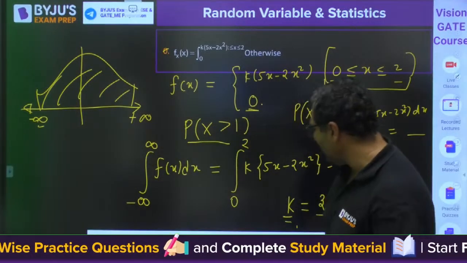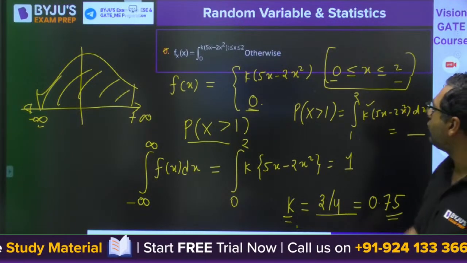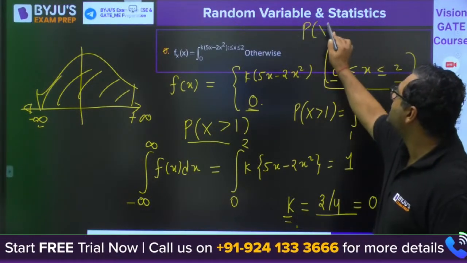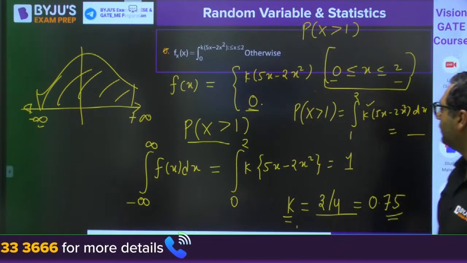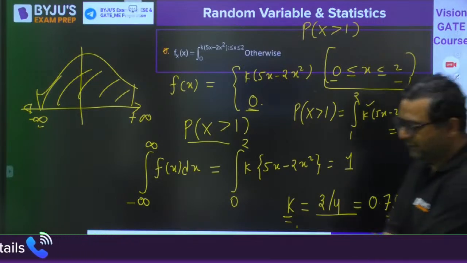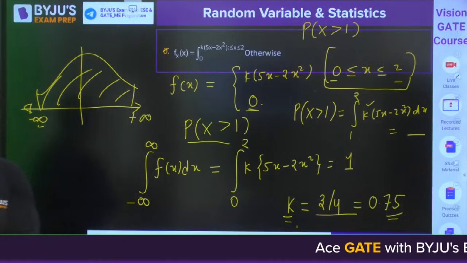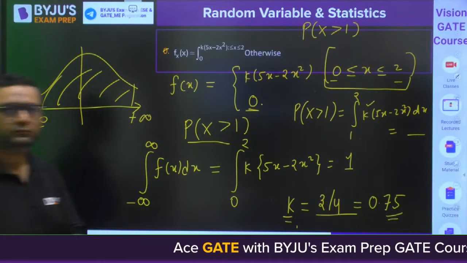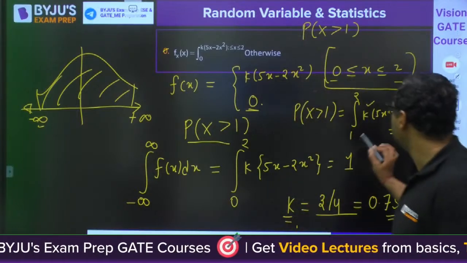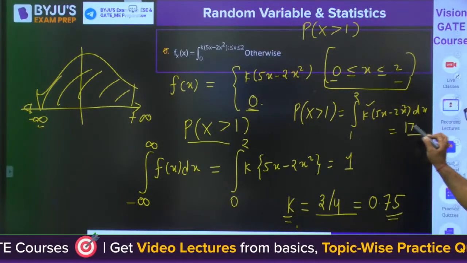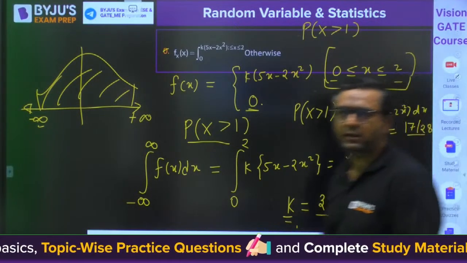Okay, after getting this value, if you put the value here, what is the answer for the probability of x more than 1? Tell me, guys. Are we getting 17 by 28?